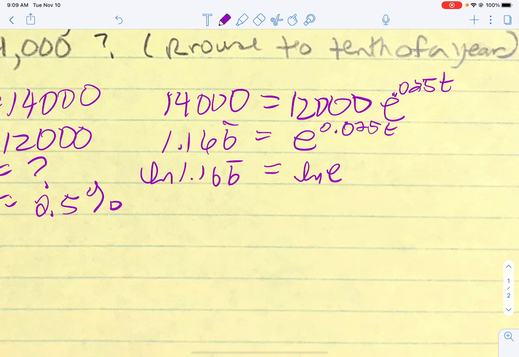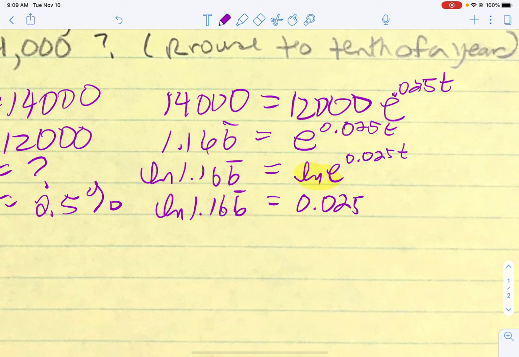And the e is going to cancel. And so this is going to cancel. So we get the natural log of 1.166 repeating is 0.025t.